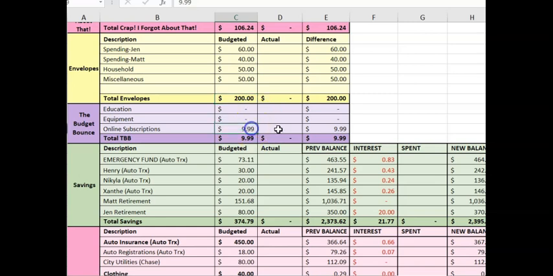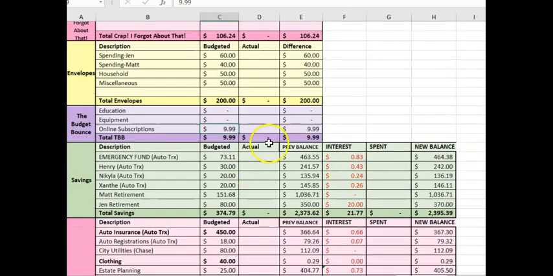In the budget bounce, the only expense that I anticipate is the subscription that I have for Adobe Spark that is $9.99 per month. And I don't have any other expectations for expenses in August. September, however, will be a different story because that's when FinCon will hit, so all of those expenses will show up here. All right, I need to make this a little bit smaller so that you can see everything here, because when we get into savings, sinking funds, and debt, I have additional columns here.